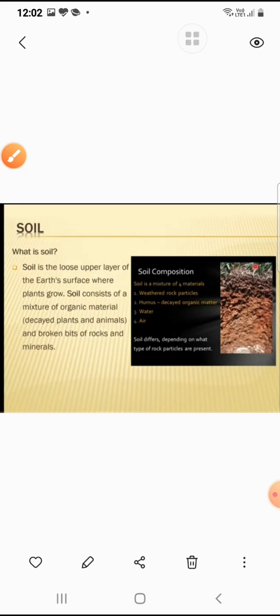What is soil? Soil is found all around us, right? Soil is the loose upper layer of the earth's surface where plants grow. Soil consists of a mixture of organic material, decayed plants and animals, and broken bits of rocks and minerals.